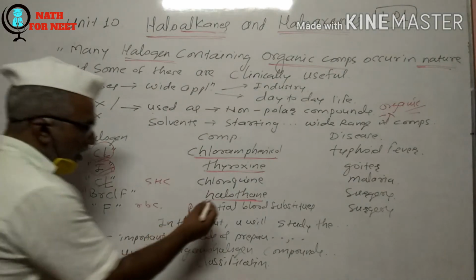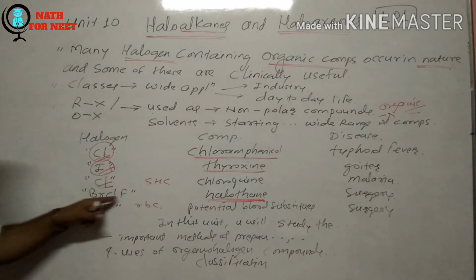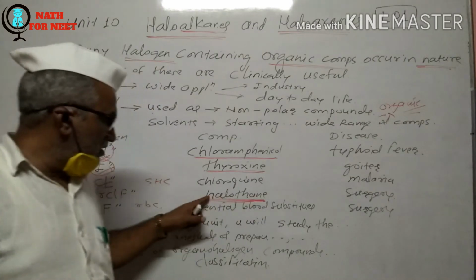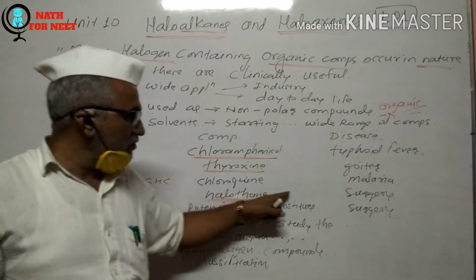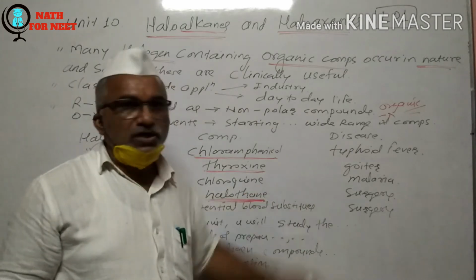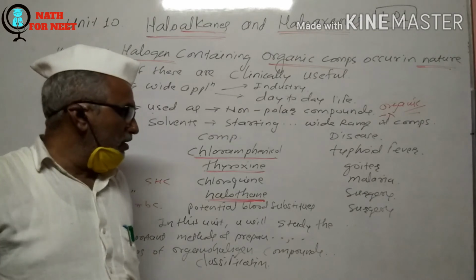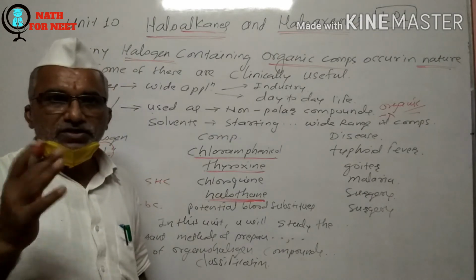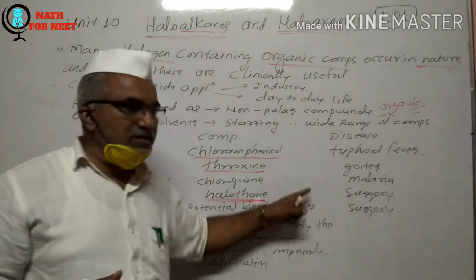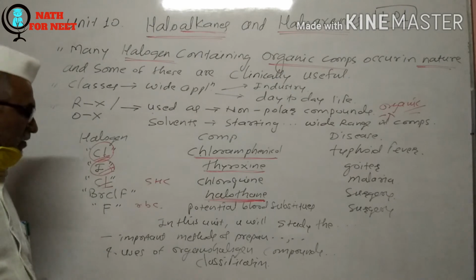Similarly, see here, halothane. The formula is like this, and it acts as an anesthetic. It is used as an anesthetic at the time of surgery. Whenever a big operation is performed on someone's body, at that time anesthesia is needed. So halothane is used as an anesthetic at the time of surgery.